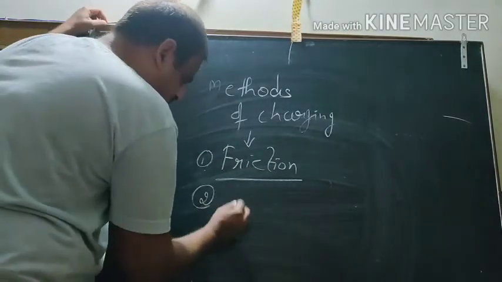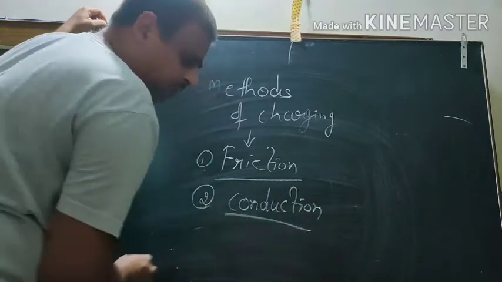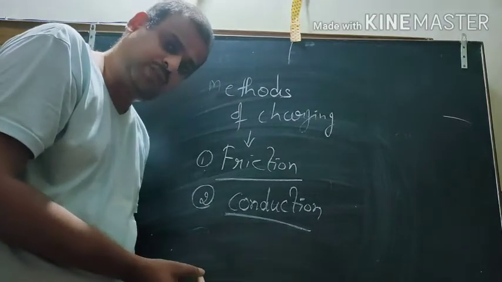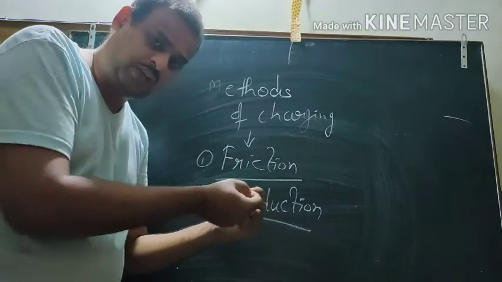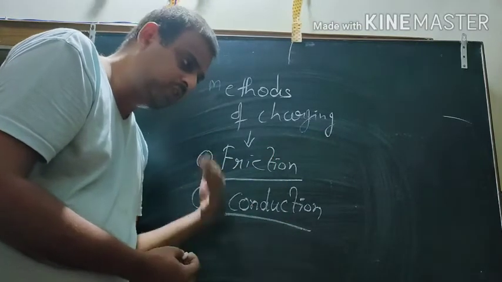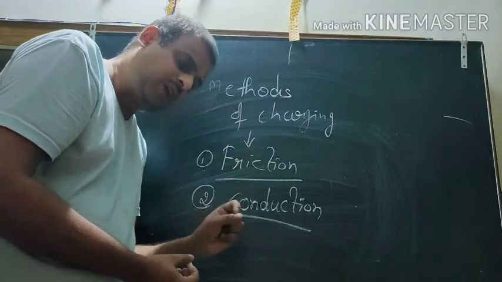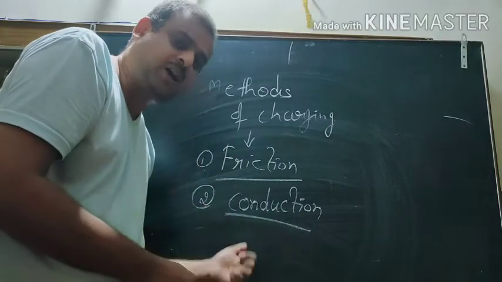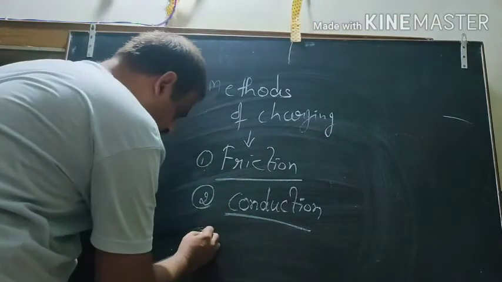Second is charging by conduction. How do you charge a mobile battery? The battery is at low potential, the electrical terminals at high potential. You just connect it through a charger and a wire. That wire is made of a conductor. What is a conductor? Something through which current passes. Transferring of charge from high potential to low potential through a conducting wire is called charging by conduction, for example, the charging of a battery.